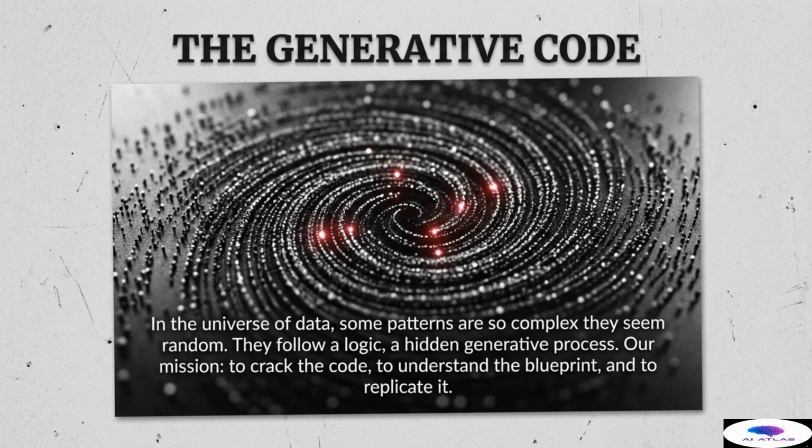Welcome to the investigation into the generative code. We are surrounded by vast datasets, universes of information, and within these universes, some patterns are so incredibly complex and convoluted that they masquerade as pure randomness. Take a moment to look at the visual representation on the screen, the intricate spiral formed by countless individual data points. While it might seem chaotic, this structure is governed by a precise, hidden generative process. It follows an exact, albeit invisible, logic.